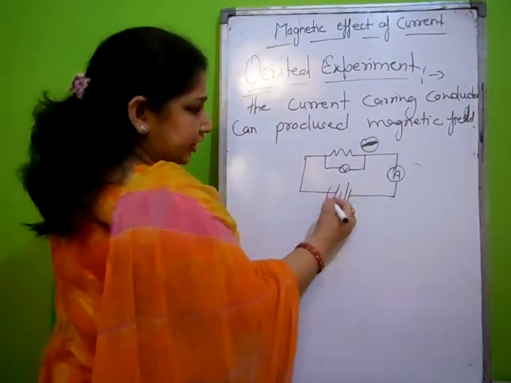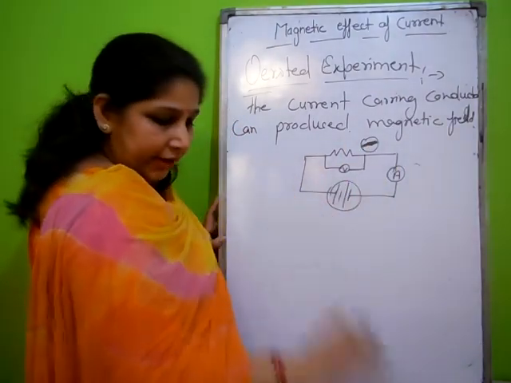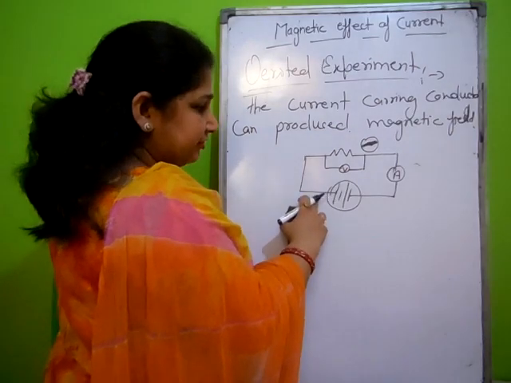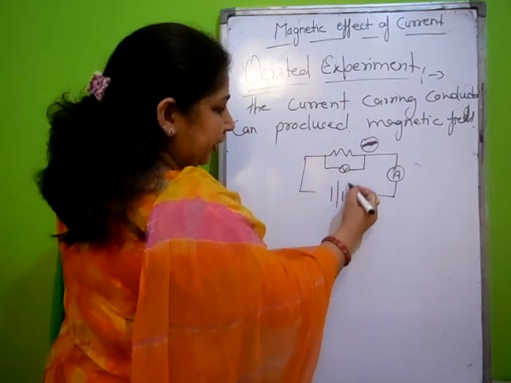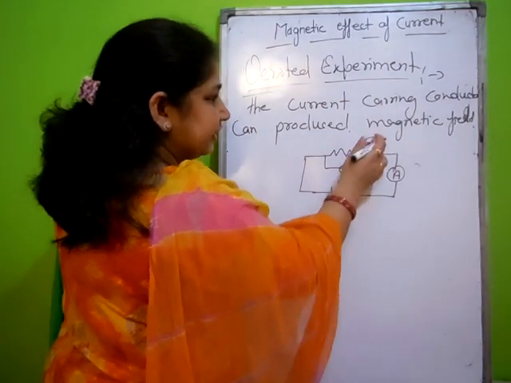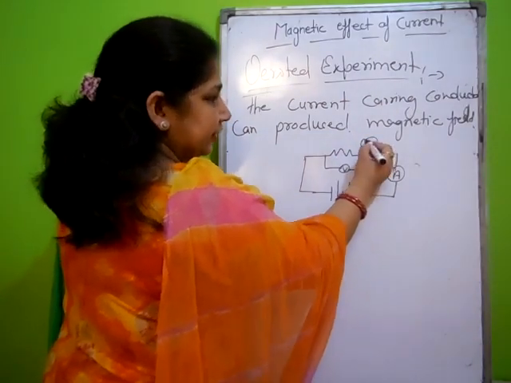If he changed the polarity of the battery, meaning positive on this side and negative on this side, then the deflection went in the opposite direction.